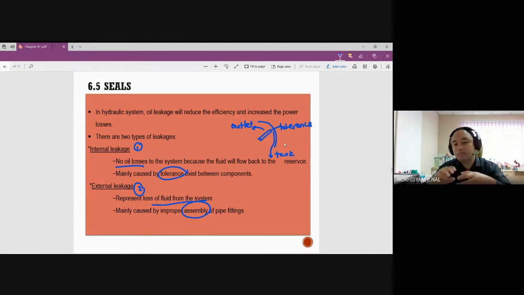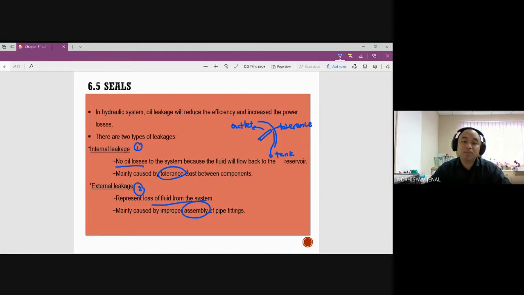Number two, when you are connecting these two fittings together, you forget to put the white tape to close up any leakage from there, or maybe the white tape has been used throughout the years, so it has become thin, so maybe there are some fitting holes over there, so liquid will come out.